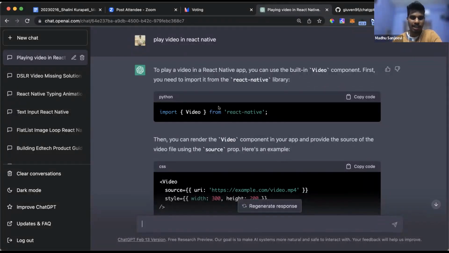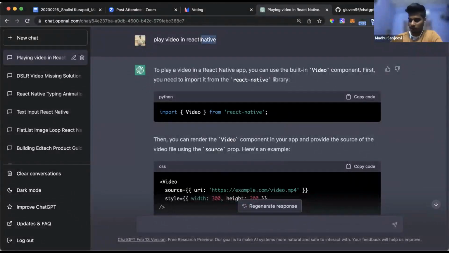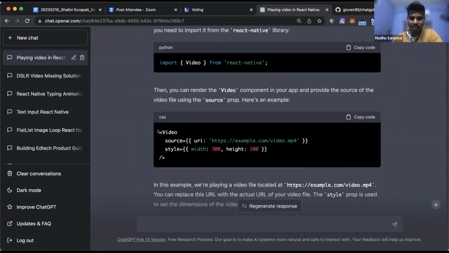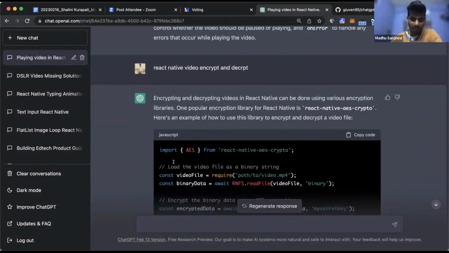This is how ChatGPT helped. Without it, I would have to go to Google and type everything, go to every chat or forum. But here it simply gave me the code. Initially I asked for a piece of code where I can play the video. That gave me the code, and it's very easy. And I also wanted the video to be encrypted and decrypted.